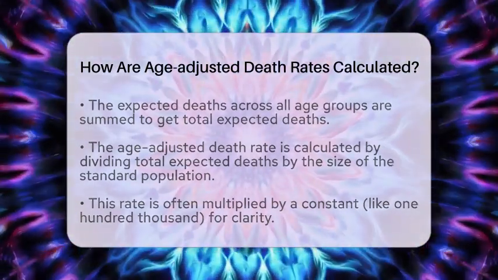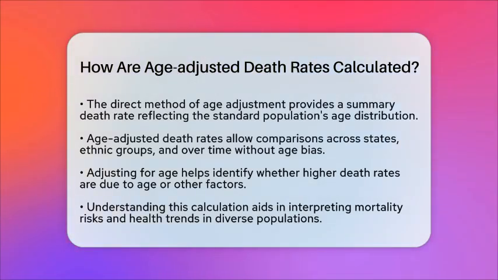In the context of demographic data in the United States, age-adjusted death rates are incredibly useful. They allow us to compare death rates across different states, racial or ethnic groups, or even over time without the bias of differing age structures. For instance, older populations tend to have higher crude death rates. By adjusting for age, we can see if a higher death rate is due to age alone or other factors at play.